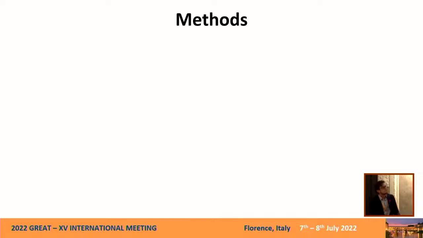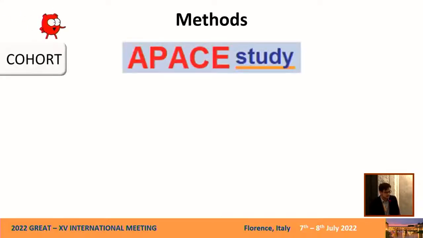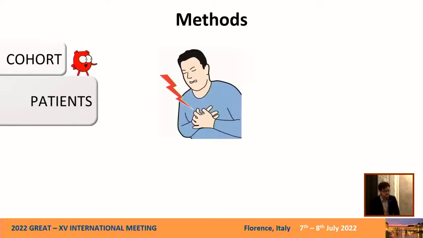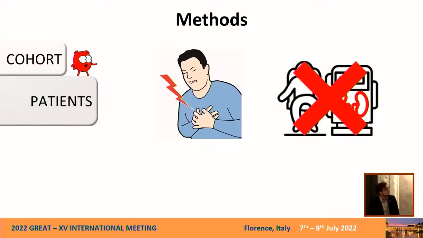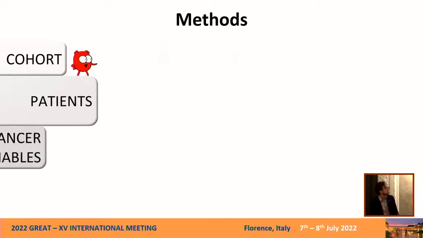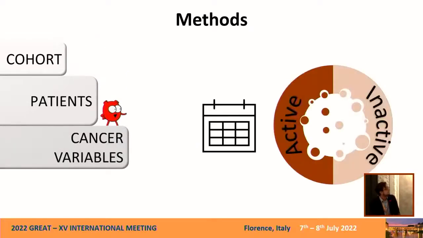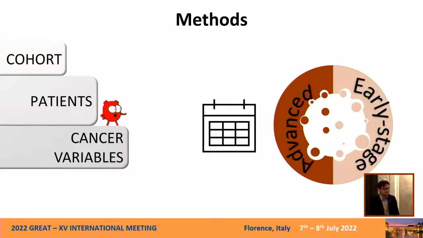So let's jump to the methods. The cohort that we used was the APACE study that Alessandra has just presented to us. We enrolled patients with acute chest pain presenting to the emergency department, and we excluded patients with end-stage renal disease on chronic dialysis. We acquired some more cancer-related variables, such as cancer subtypes, date of diagnosis, and the fact that it was active, inactive, advanced, or early stage.